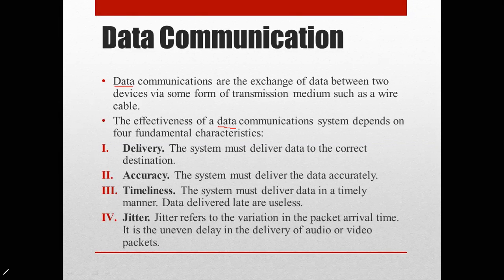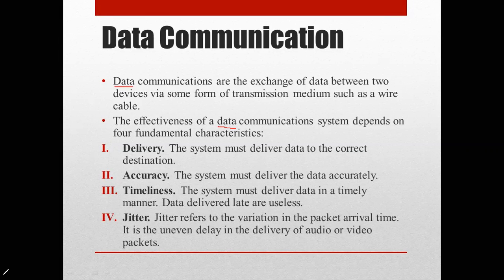Now, for data communications to occur, the communicating devices, the devices which are communicating with each other, must be part of a communication system made up of hardware, meaning any physical equipment, and software, like your programs.